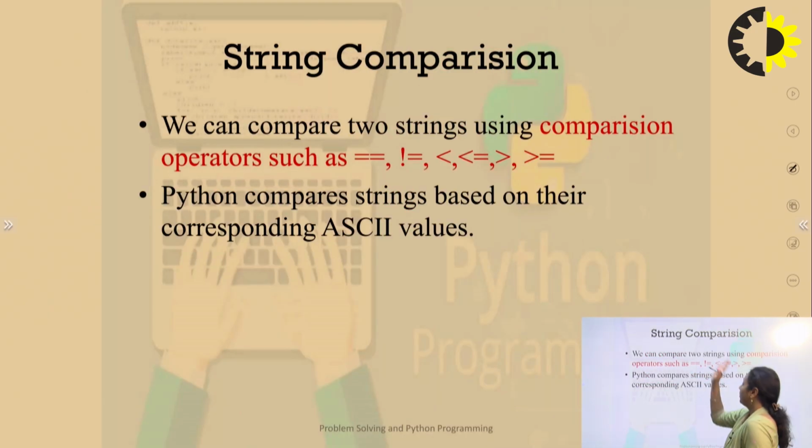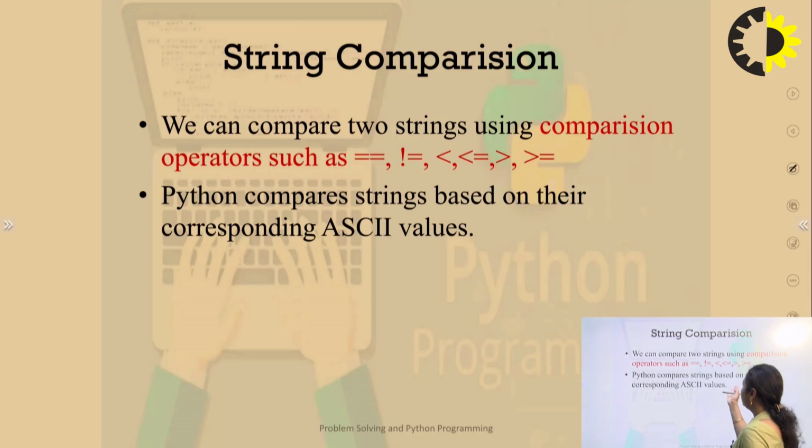Now, comparison of strings: how to compare multiple strings, or how to calculate the relation between two strings. There are various comparison operators, that is equal to, not equal to, less than or equal to, greater than or equal to. And again, all these comparisons are based upon their corresponding ASCII values.